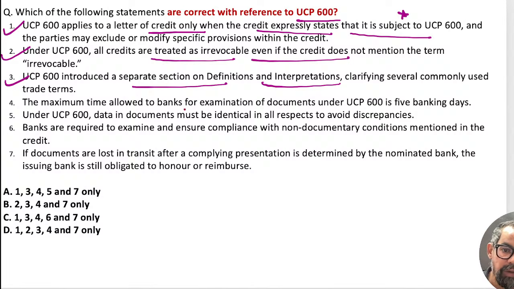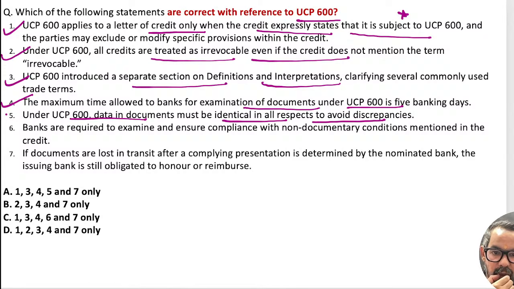The maximum time allowed to a bank for the examination of documents under this is 5 working days. Earlier, in UCP 500, it was 7 working days. So it came to 5 working days. The next one is under UCP, data in a document must be identical in all respects to avoid discrepancies.